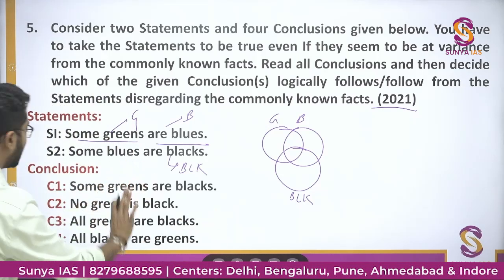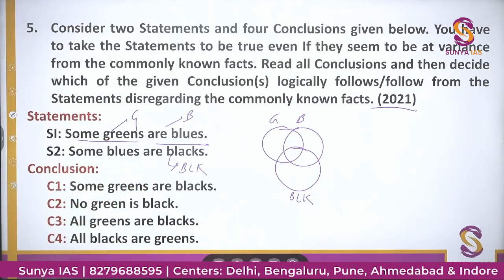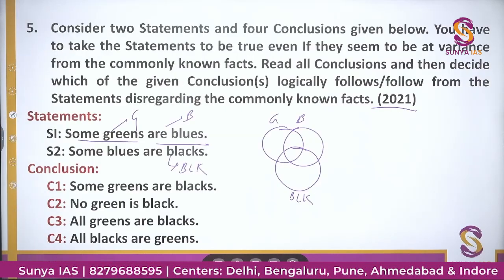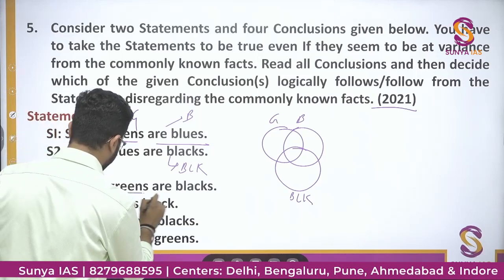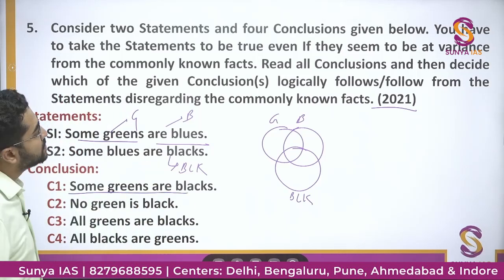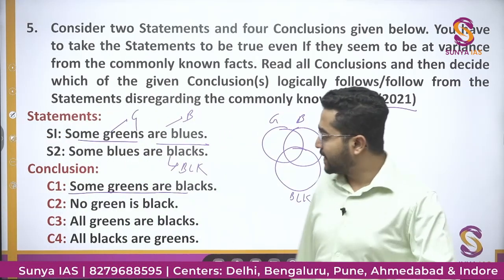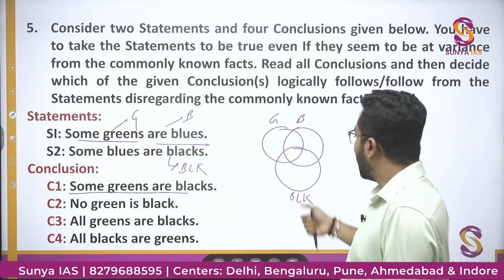Some greens are blacks, ठीक है, no green is black. अच्छा, some greens are blacks, this is the statement. Can we say that some greens are blacks?